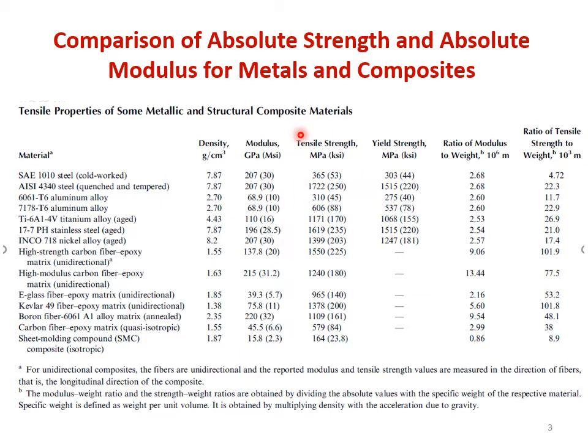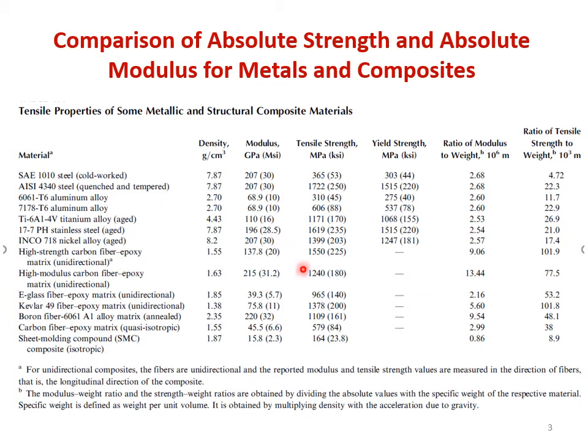If you look into tensile strength, again for this steel it is 365 megapascal. For this steel it is around 1722 gigapascal. For aluminium alloy it is 310 megapascal. Again for aluminium alloy it is 606 megapascal. For titanium alloy it is 1171 megapascal. For stainless steel it is 1619 megapascal. For nickel alloy it is around 1319 megapascal. So till here it is the tensile strength for the metals.